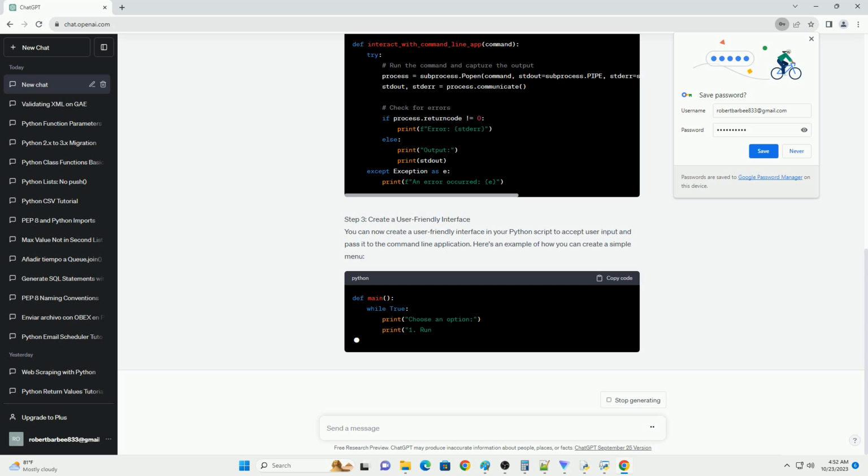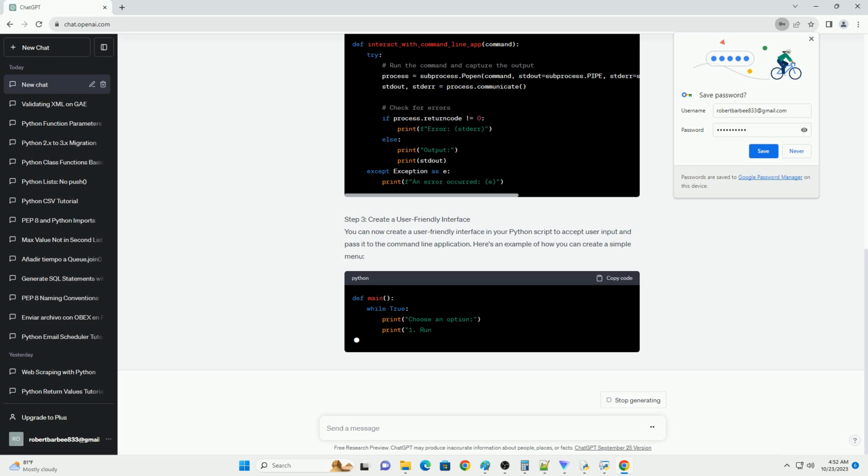Let's wrap the ls command, which lists the contents of a directory, in a Python script. Here's a complete example. When you run this script, it will execute the ls command and display the directory listing in the terminal. This is a basic example, but you can extend it to wrap more complex and interactive command line applications in your Python scripts.